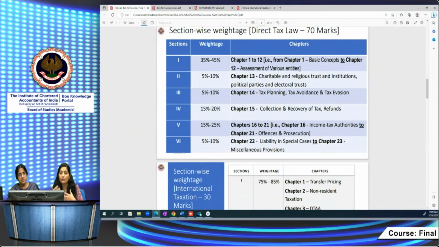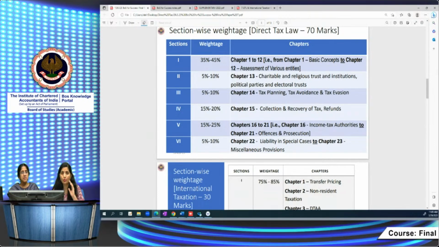For example, if you study this section from chapter 1 to chapter 12, assessment of various entities, computation of total income of companies, computation of total income and tax liabilities of firms, AOP, BOI, many things are there in this particular section. But for non-resident taxation also, you must be knowing the provisions of the sections which are covered in these particular chapters, right? It is assigned a weightage of 35 to 45%.